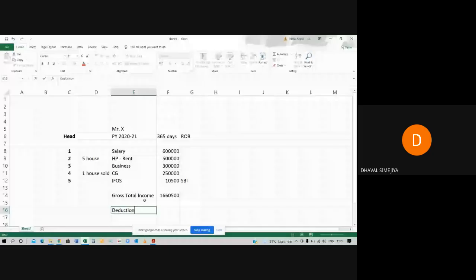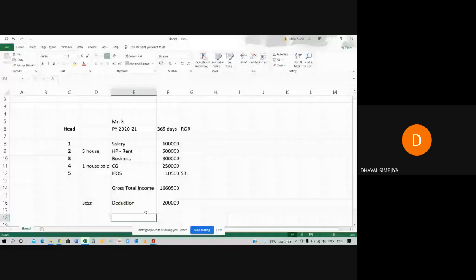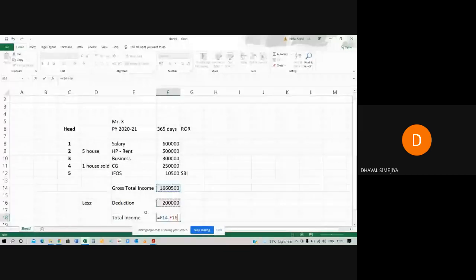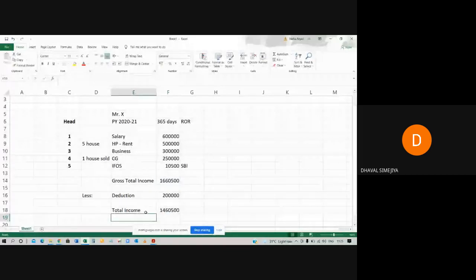Written that deductions from gross total income, calculate the deductions, is 2 lakh rupees. Okay, we don't know the meaning of deductions right now. We are just preparing the computation of total income. So the remaining amount will be considered as total income.